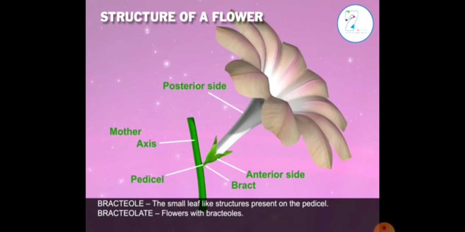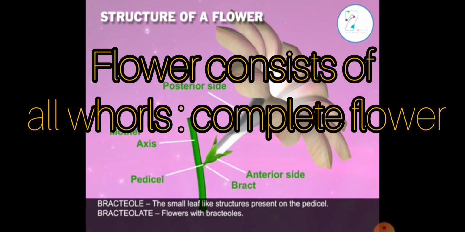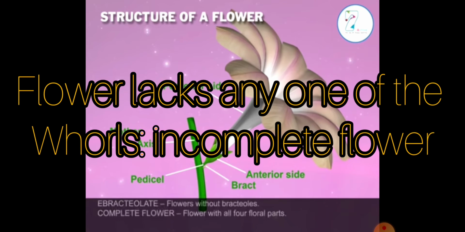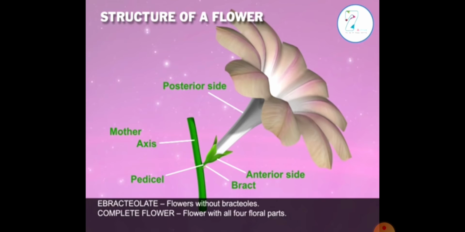If a flower consists of all the whorls, calyx, corolla, androecium and gynoecium, then it is known as a complete flower. And if any one of the whorls is absent, then it is known as an incomplete flower.